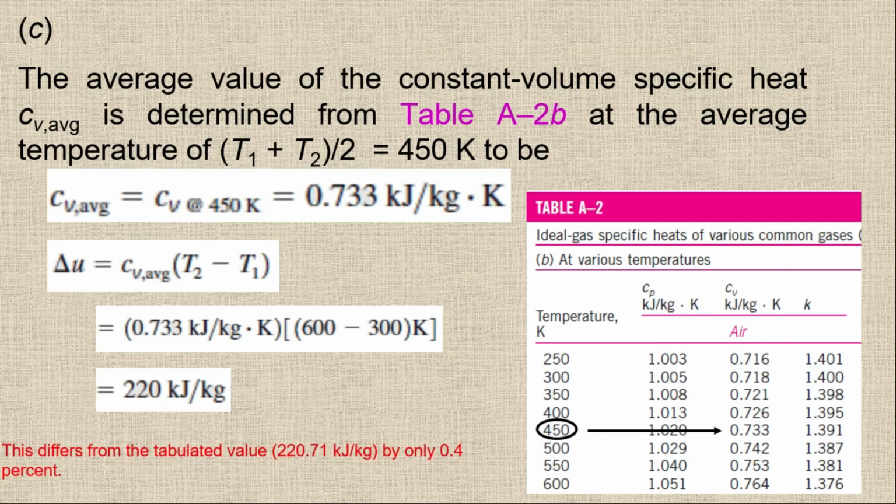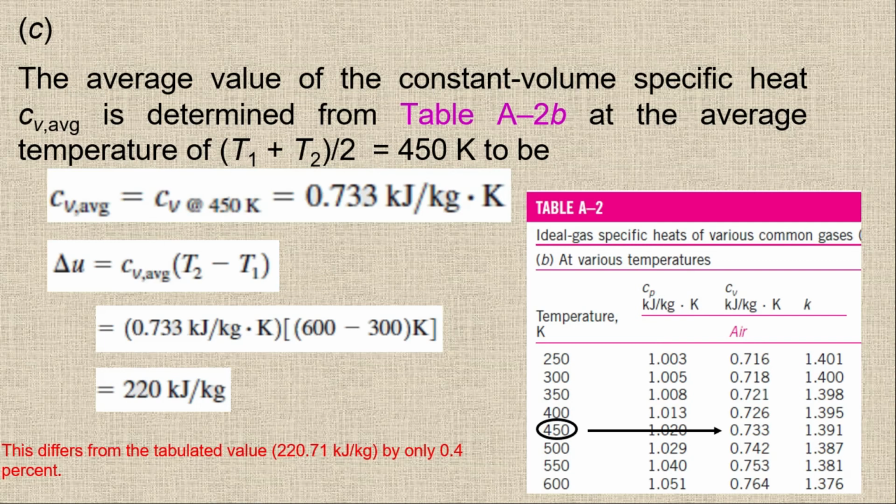If you compare this with the tabulated value, the difference is only 0.4%. So you are getting almost the same answers in all three cases. It's up to you which method you are going to use, but it's recommended to use the third one, which is this one. Normally we use the average values of the constant volume specific heat at the average temperature. It's the easiest way to find the internal energy change. If you know the internal energy change, then you can find delta H as well, because we have the relationship between H and U, so we can find out H as well.